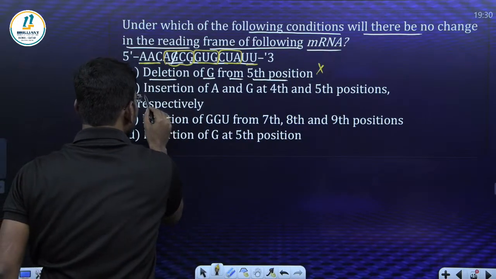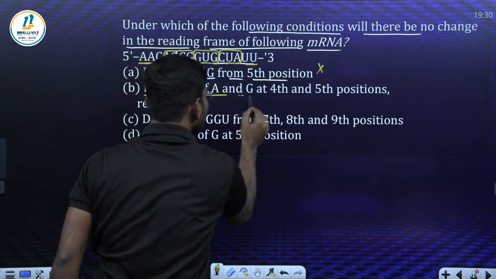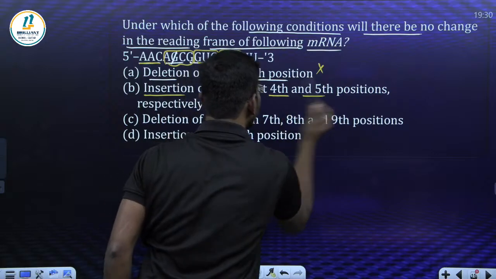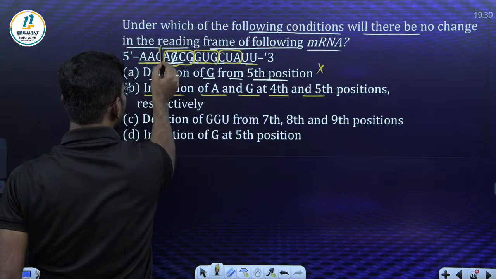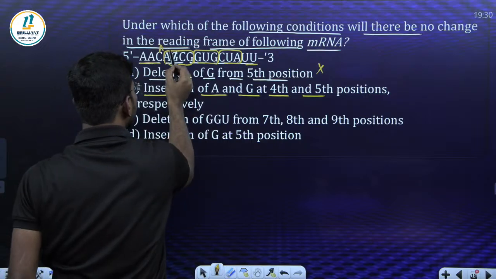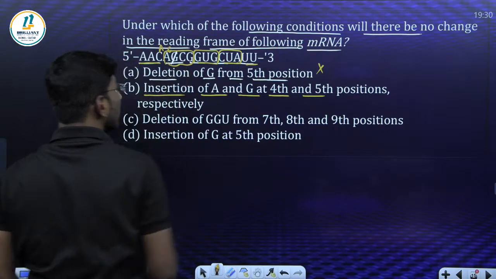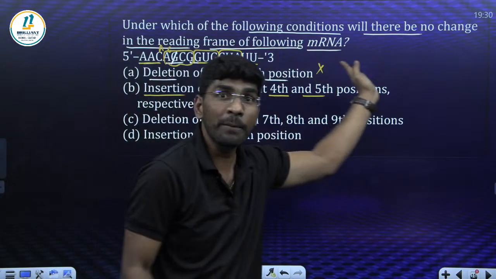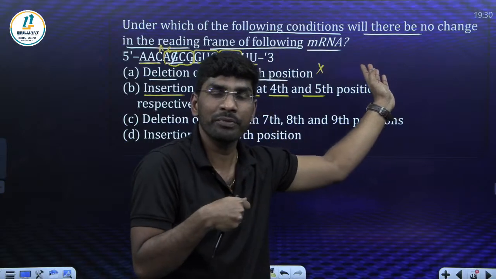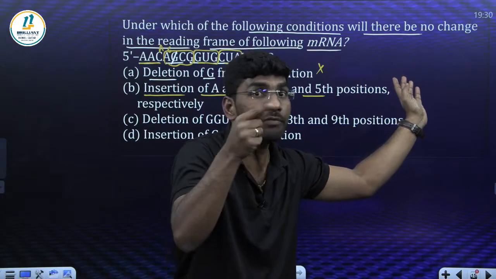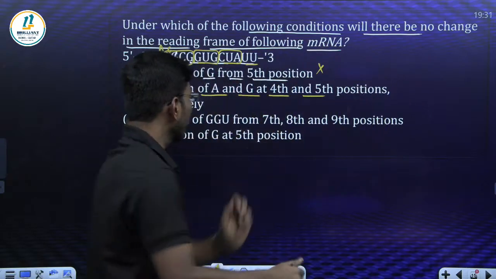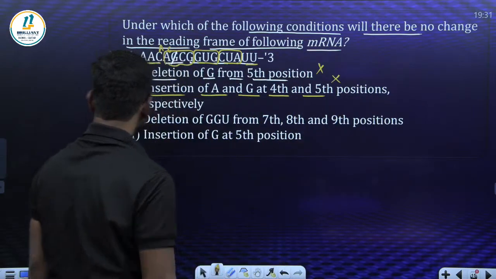Come to option B. Insertion of A and G at the 4th and 5th position. A is 1, 2, 3, 4. At the 4th place one more A, and at the 5th place we are adding G. This condition also changes the frame because only 2 nucleotides were added. You got my point? Only 2 nucleotides you added, so it will change. So it is not correct.